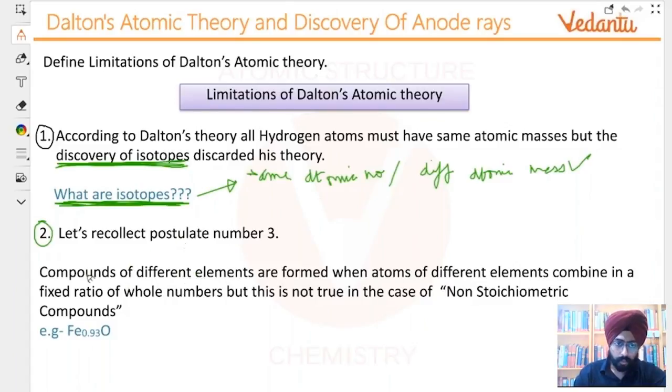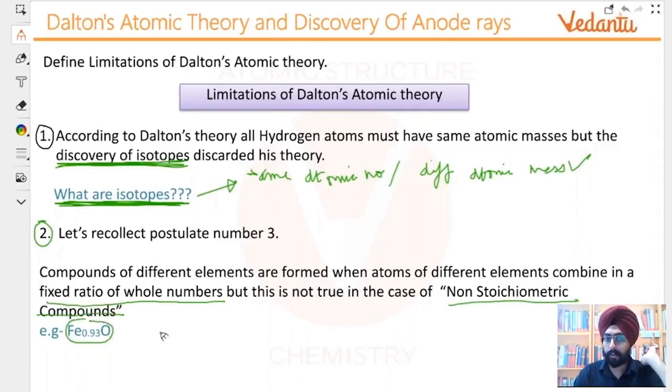Chalo. So, what Dalton had told us is that atoms combine in a fixed ratio of whole numbers. Yeah. That is what Dalton said. But that is not true in the case of non-stoichiometric compounds.